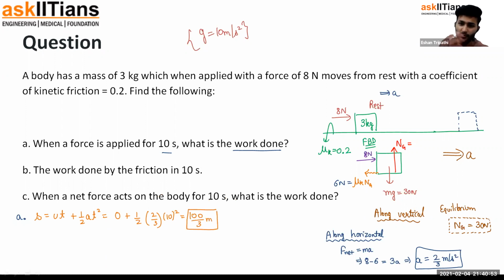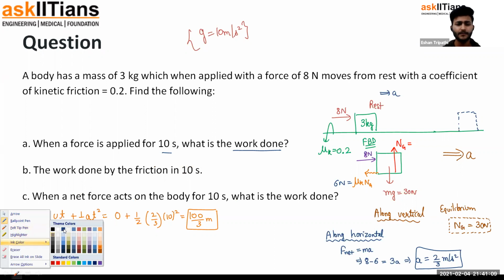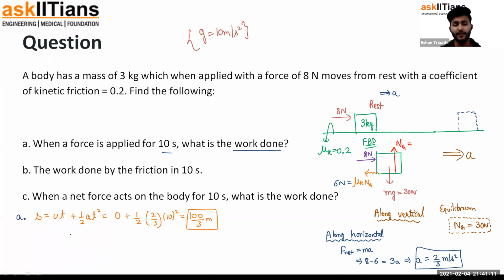So in 10 seconds, because these two forces were acting, 8 Newton and 6 Newton, acceleration was 2 by 3. And overall, it got displaced by 100 by 3 meters towards right in 10 seconds. So the A part of the question was, what is the work done by this external force? The work done by this force F is going to be that external force itself, its dot product with displacement, which we have called S in this case, cos of angle between them.